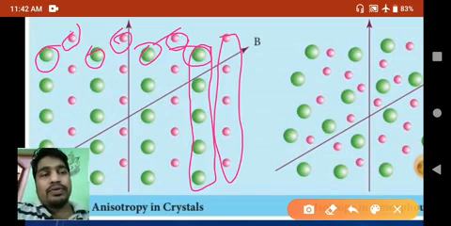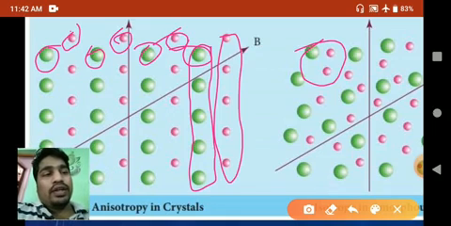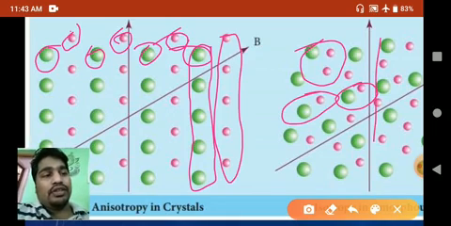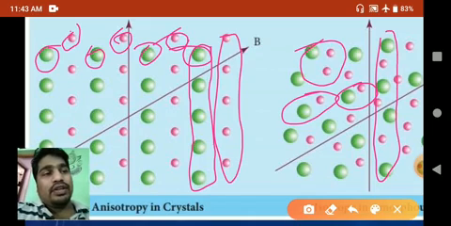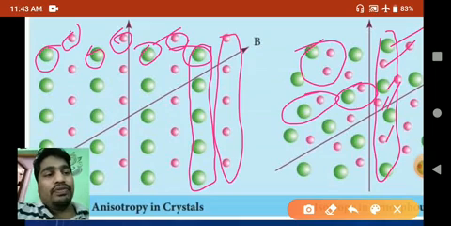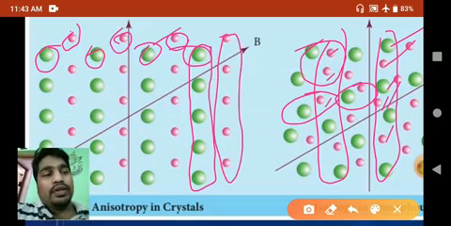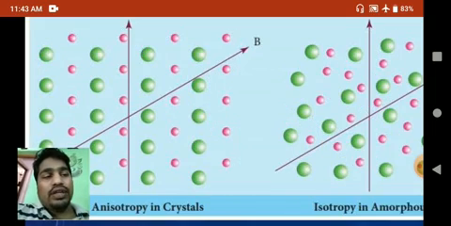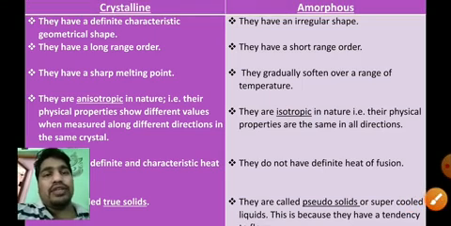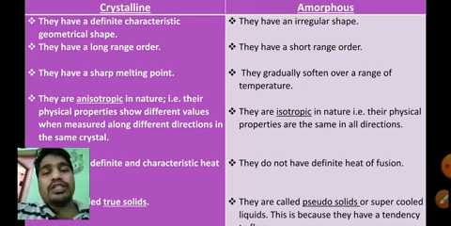But in case of amorphous, what happens? They are irregularly arranged. So one after another, there are different particles. Suppose you consider this column, we can't observe any same type of particles. Green, the next is pink, green, pink, green. Different particles. Suppose you are going through this column: pink, pink, pink, green, green, like that. So they have irregular arrangement of particles. So that is the first difference between the crystalline and amorphous.